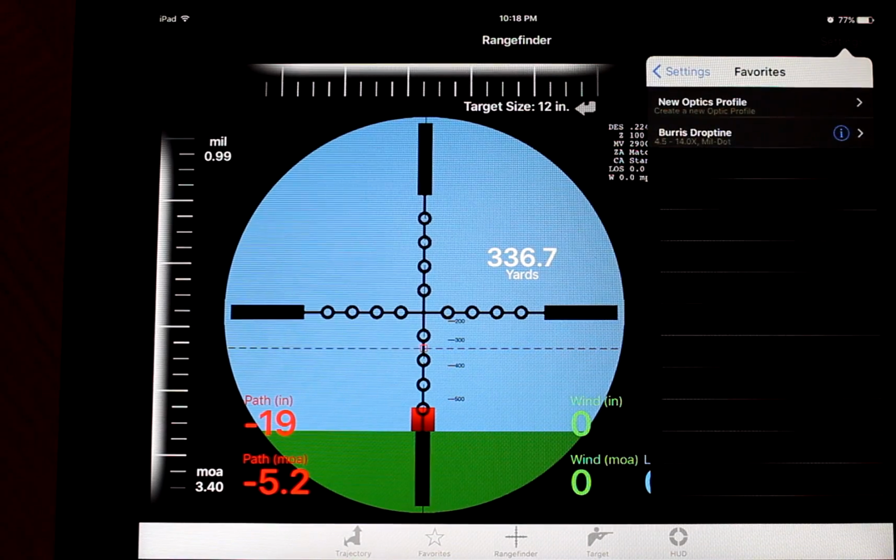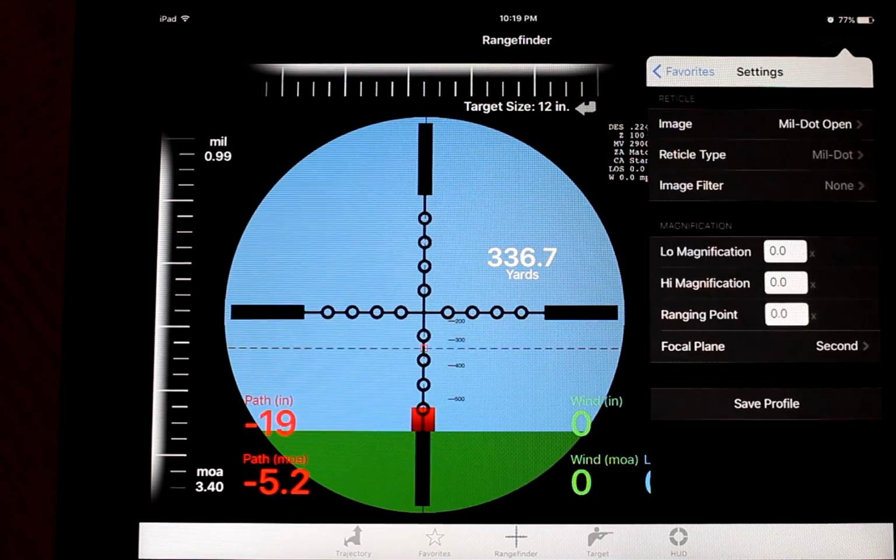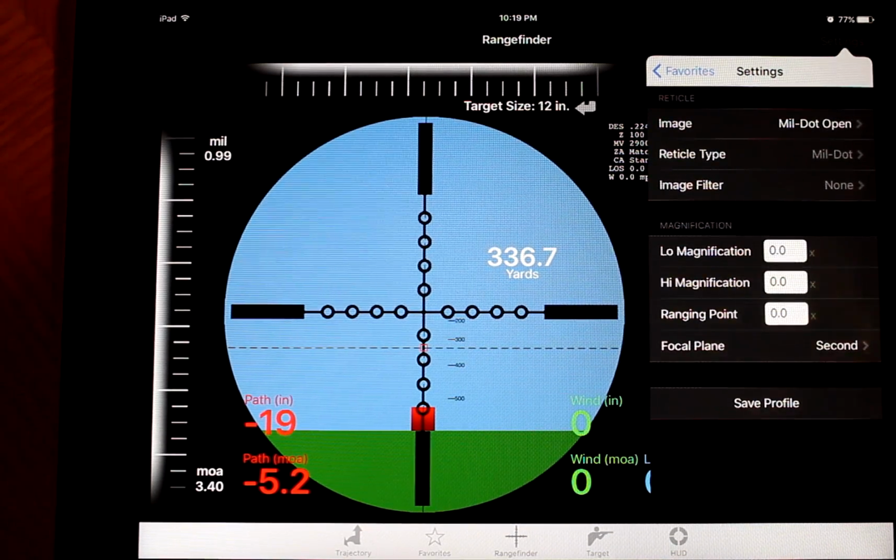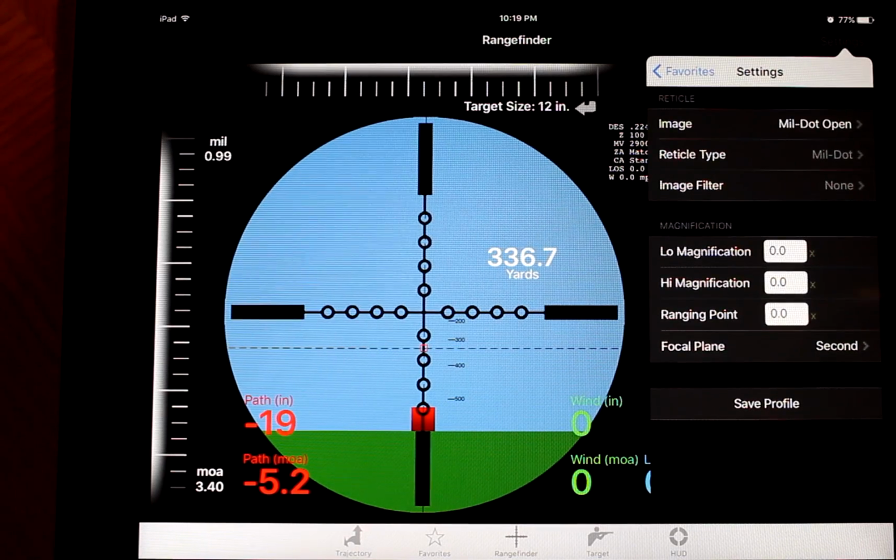Next option here is your optics profile. So you go into that. I have one set up. Disregard it. Load a new one. There's pre-canned ones you can use if you want. The best thing is you can go out to your scope manufacturer's website, and you can download the reticle to your iPad or iPhone, whatever, and then you can load it. So I'm going to go ahead and show you how to do that.